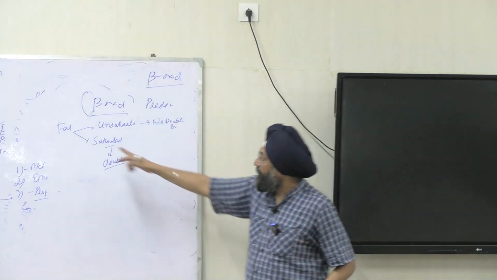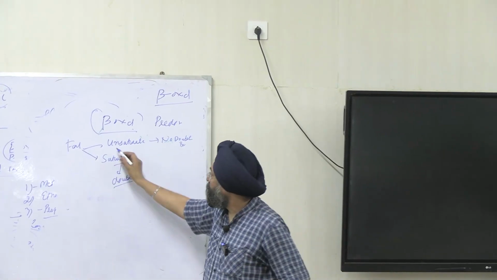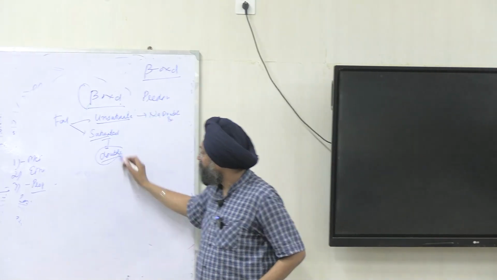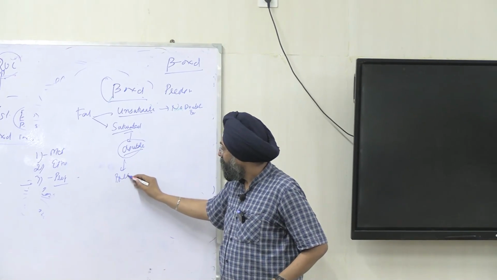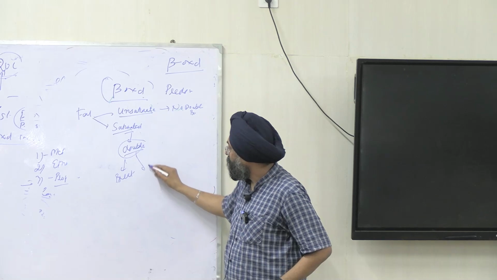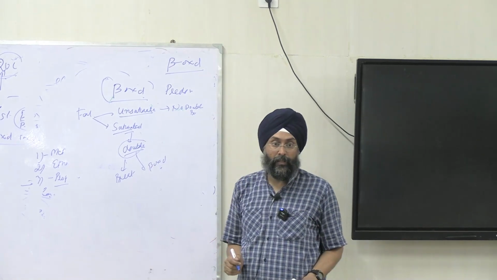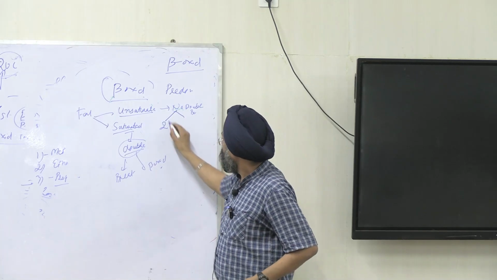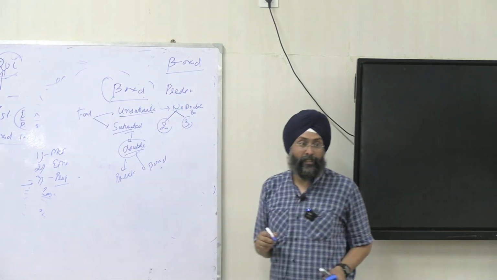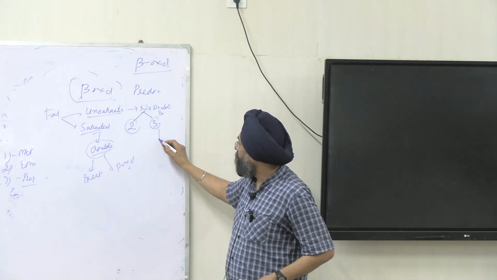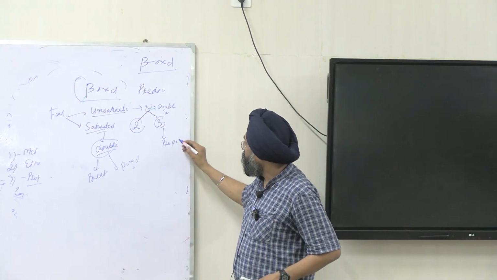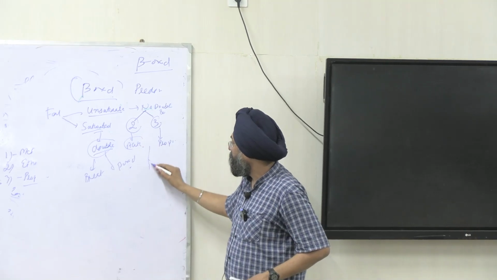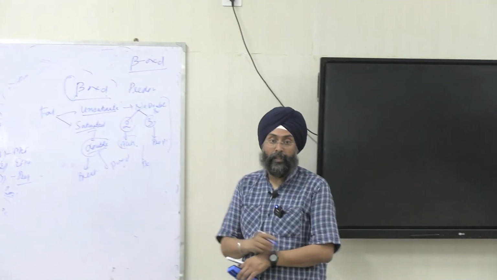First process is that fat is taken, the body will see whether it is saturated or unsaturated, right? If it is unsaturated, it has double bonds, it will first break double bonds and then undergo beta oxidation, right? And if it is saturated, the body will see whether it is even chain or odd chain. If it is odd chain, it will first form propionyl-CoA, and if even chain, then it will form acetyl-CoA and then metabolize via beta oxidation, right?